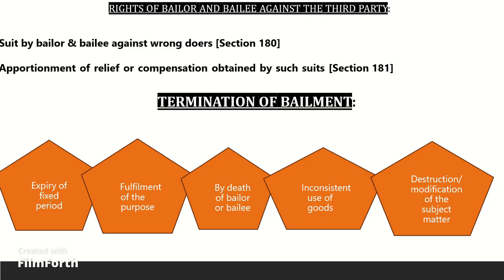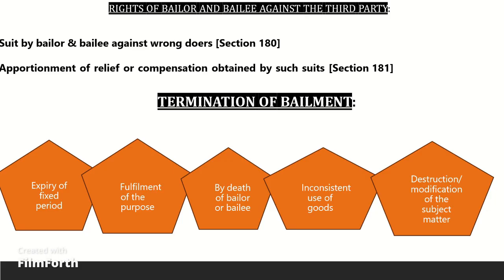Apportionment of relief or compensation obtained by such suits. Section 181. Whatever is obtained by way of relief or compensation in any such suit shall, as between the bailor and the bailee, be dealt with according to their respective interests.